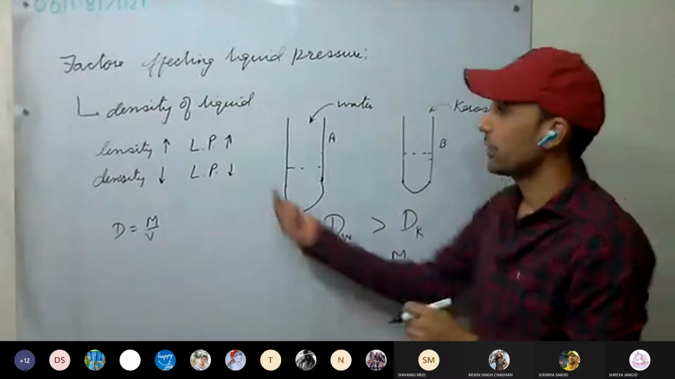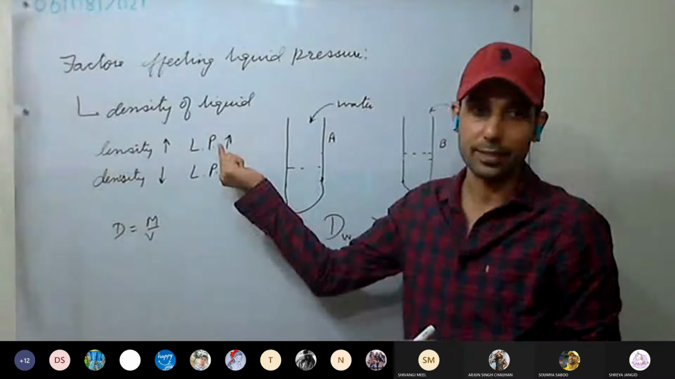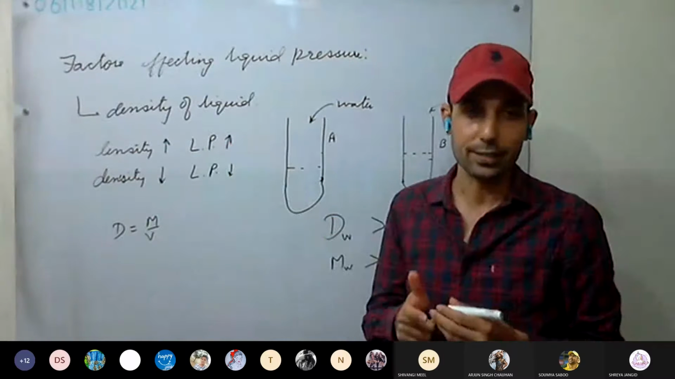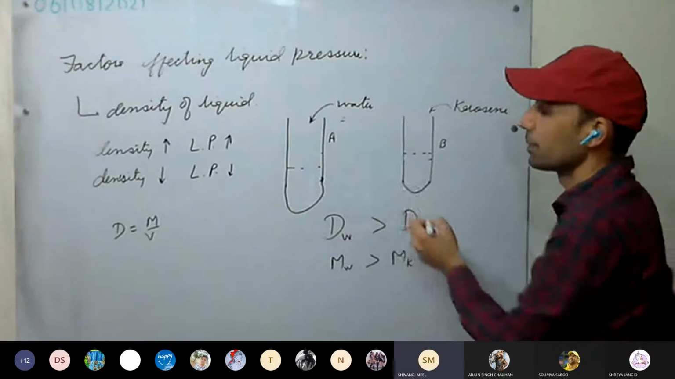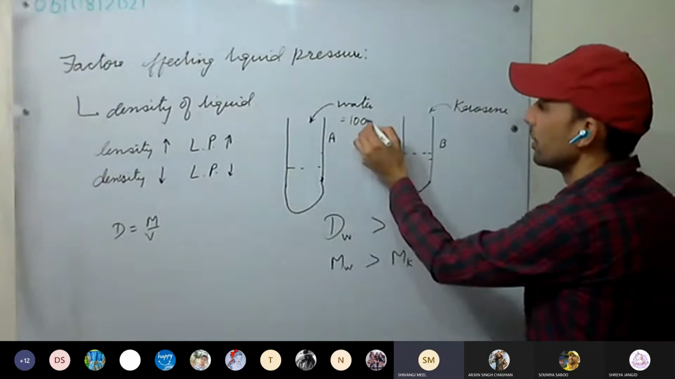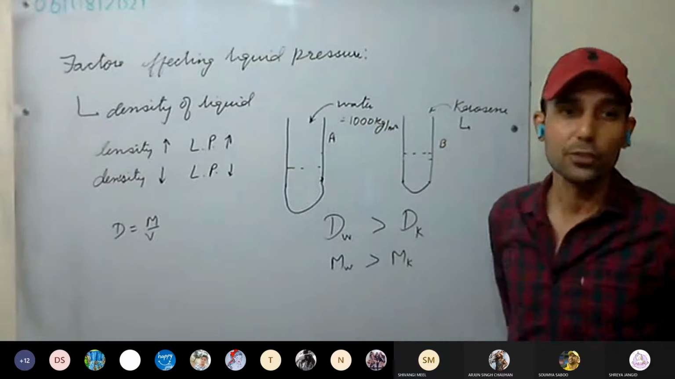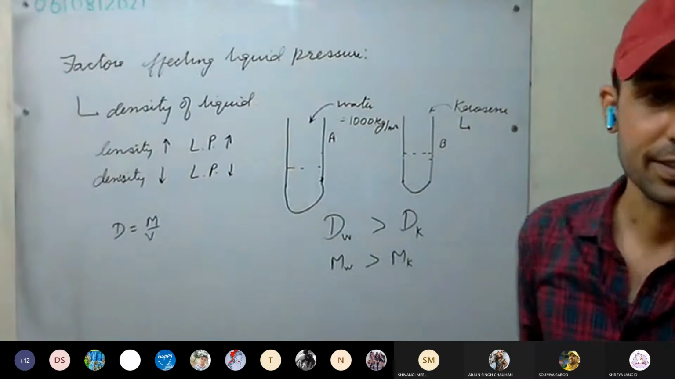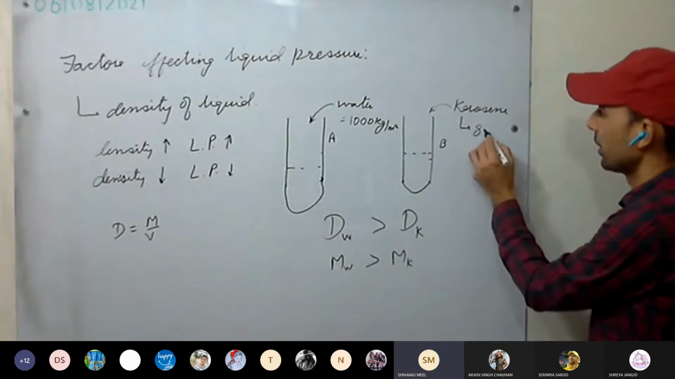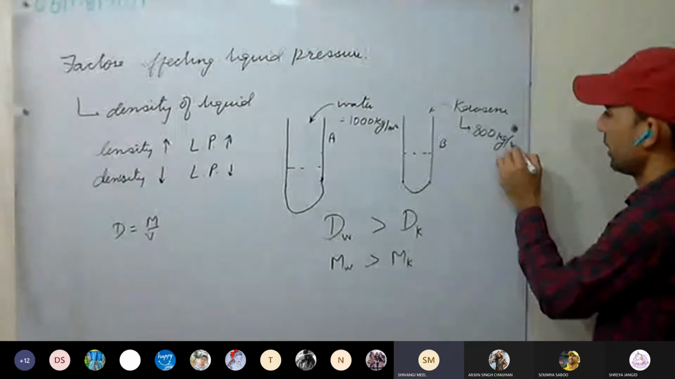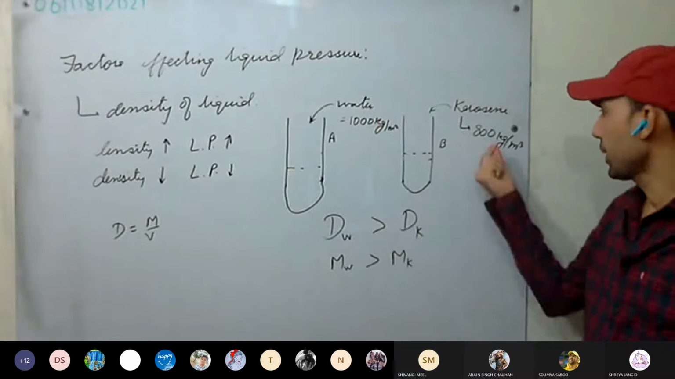Therefore, we can say liquid pressure depends on density. As density increases, liquid pressure increases. That is, pressure applied by the liquid increases. This is clear? Okay, can you tell me the density of water? 1000 kg per meter cube. Kerosene, if you do not know, you can open page number 27. It's written there. Kerosene density? 800 kg per meter cube.